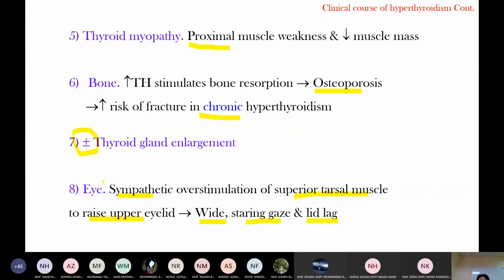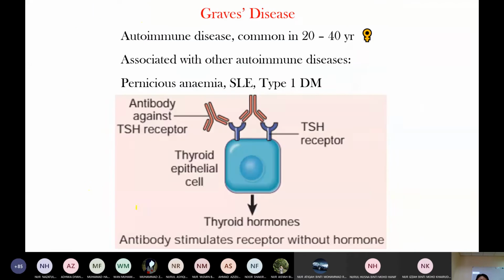Bone resorption is seen in chronic, not in acute type. Okay. Graves' disease. Graves' disease is an autoimmune disease. As an autoimmune disease, it is as usual common in reproductive-age females, and autoimmune diseases are associated with other autoimmune diseases like pernicious anemia, SLE, and type 1 diabetes mellitus. In Graves' disease, the antibody is against the TSH receptor.